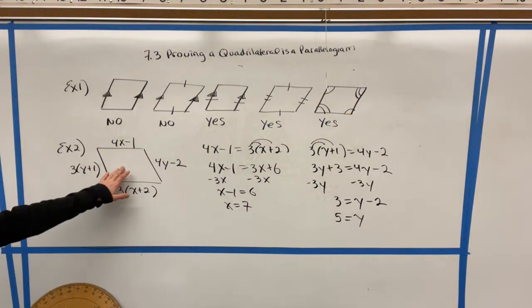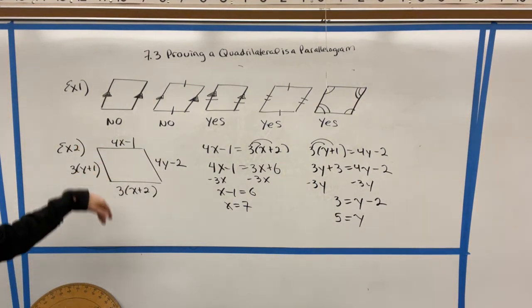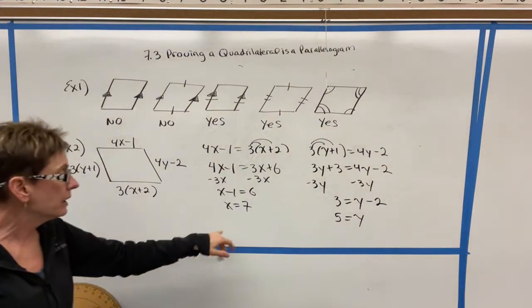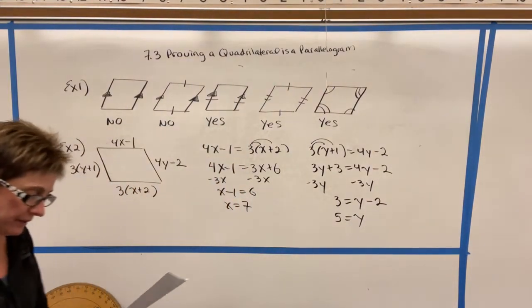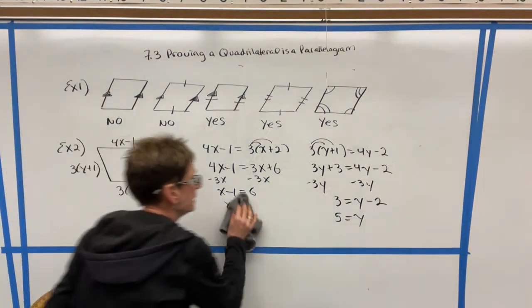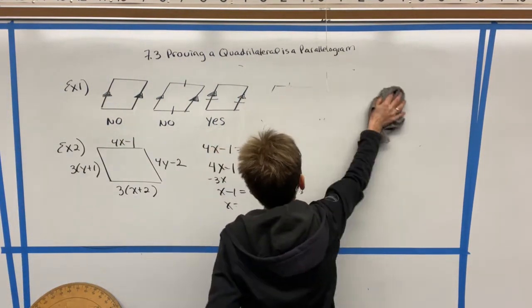So in order for this to be a parallelogram, both pairs of opposite sides would need to be parallel, congruent. So x would have to be 7 and y would have to be 5. All right, let's do another example.